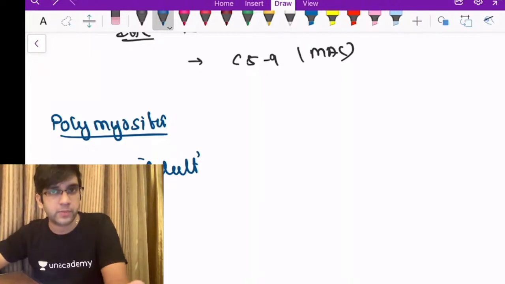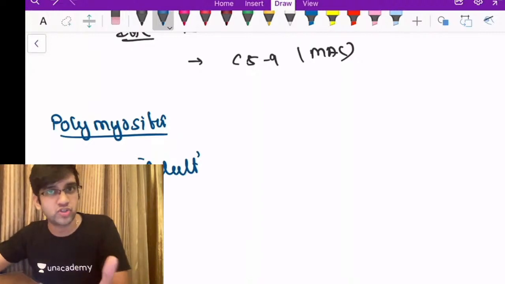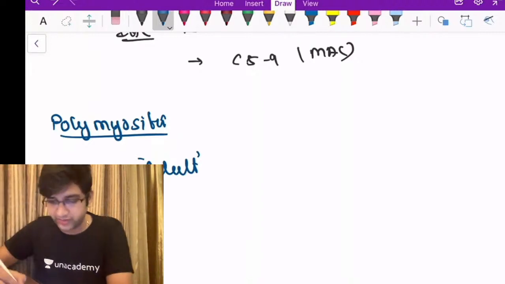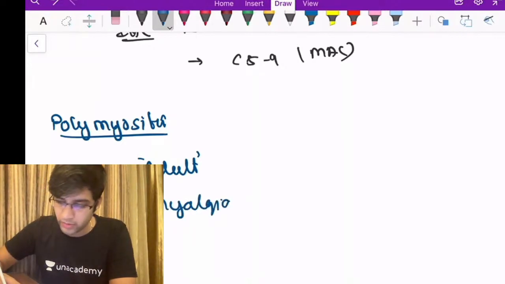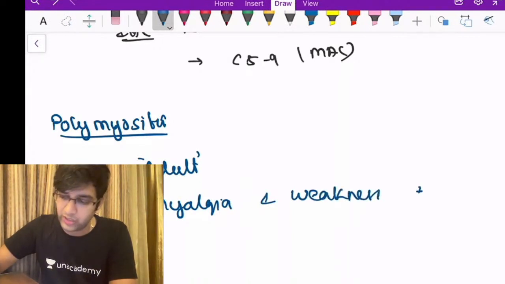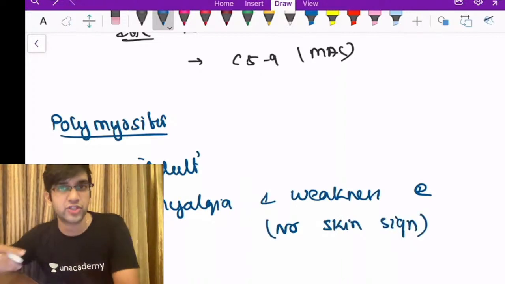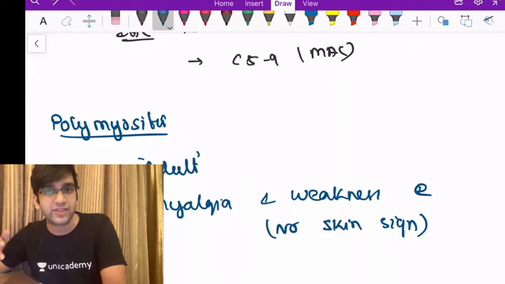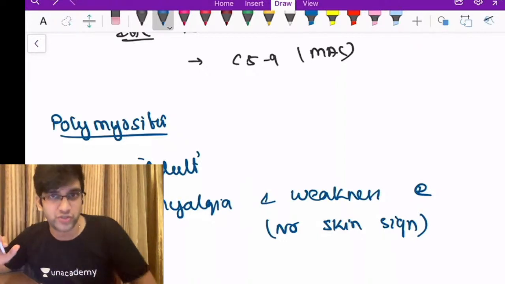It's an adult onset myopathy where I'll have myalgia and weakness, which is almost similar to my dermatomyositis. The only difference is I won't have dermatological manifestations, no skin signs. These are primarily directed against destruction of my muscle fibers, and the pathogenesis, I'm not sure what triggers them, but what I'm seeing here is they are CD8 positive T cells.